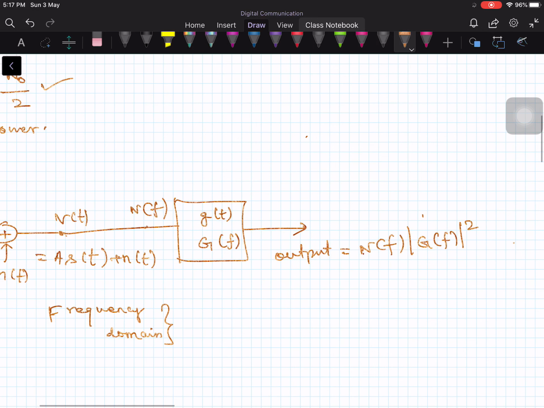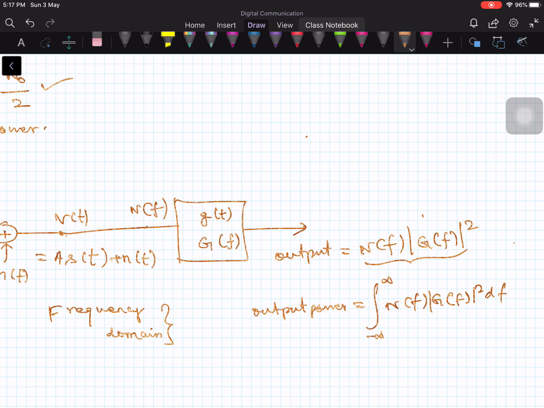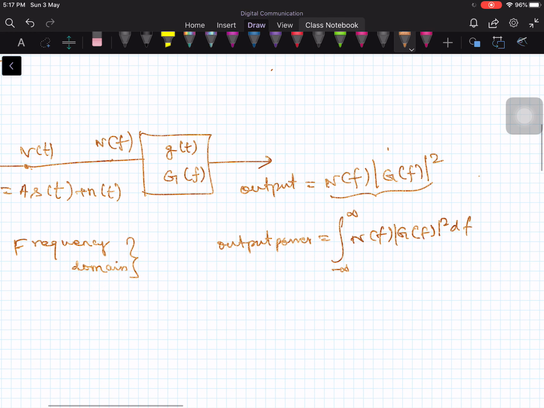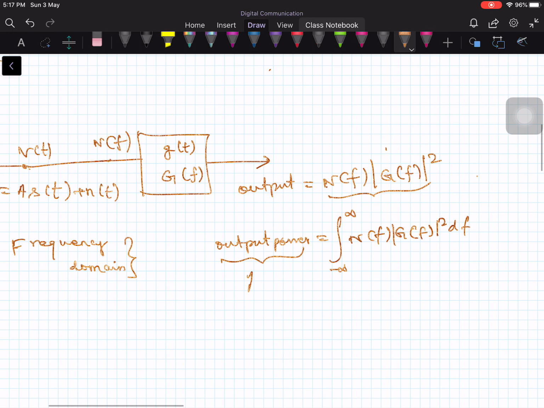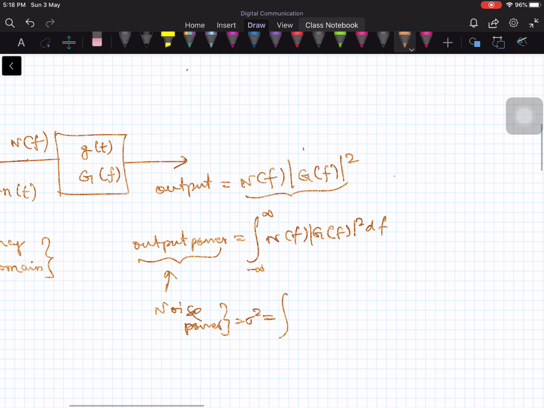Now the output power is given by, you integrate, this is a power spectral density after all, right? So integrate N of f times mod of G of f squared times df, and of course the range is from minus infinity to plus infinity because the noise exists at all frequencies. And this output power is noise power. Therefore the noise power, let me denote by sigma square, that is the variance of the signal. It is given by this.